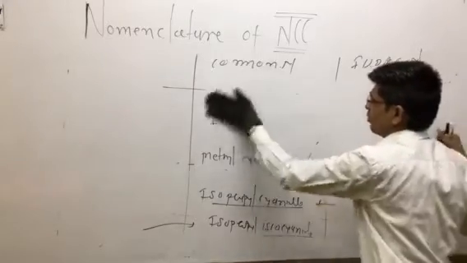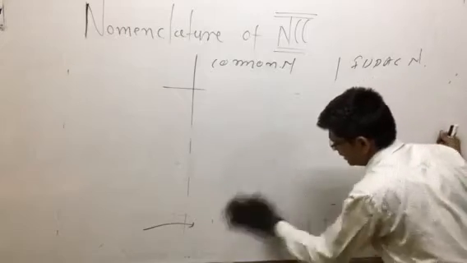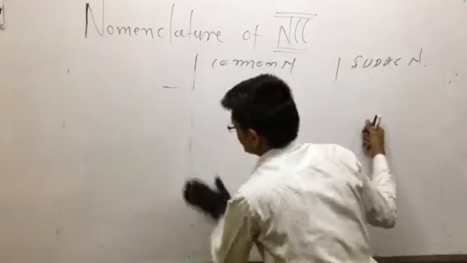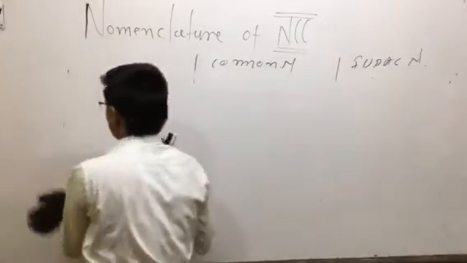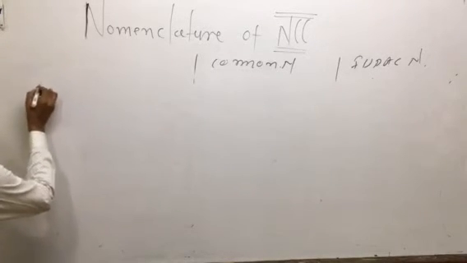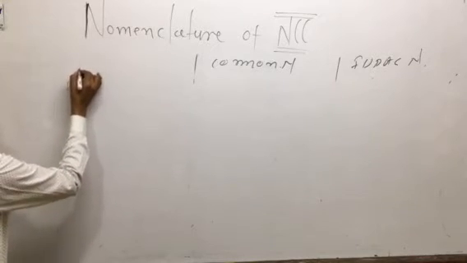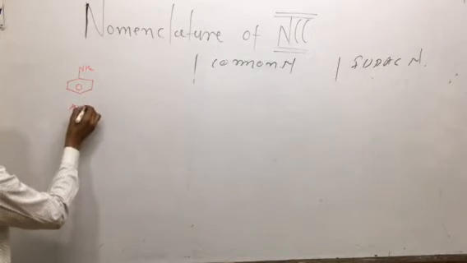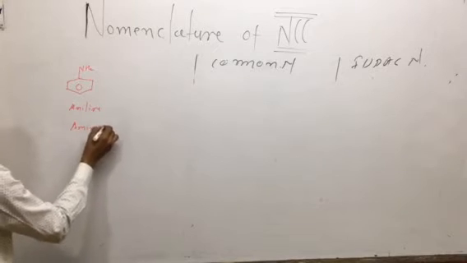of nitrogen containing compounds. Here we are discussing the nomenclature of nitrogen containing compounds, starting with an aromatic example. If we have a benzene molecule with an NH2 group here, you know this type of example is nothing but aniline. Aniline is also known as aminobenzene.